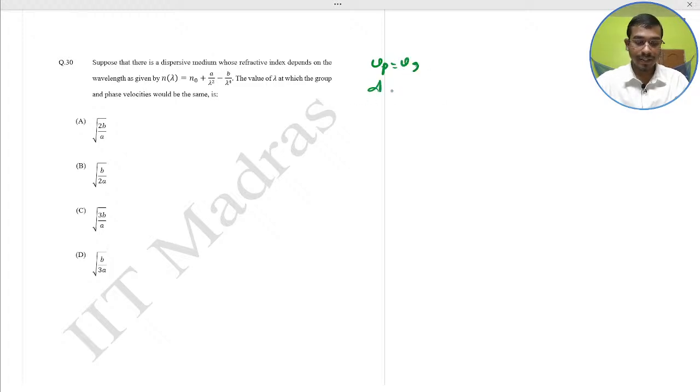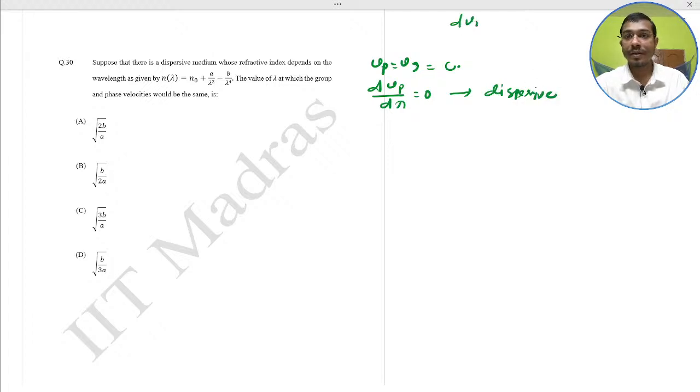Then dVp by d lambda should be 0, because this is a non-dispersive medium. For a dispersive medium, dVp by d lambda is not equal to 0.